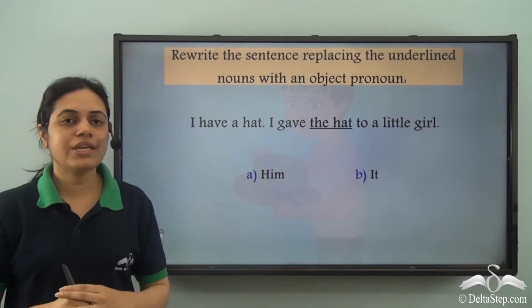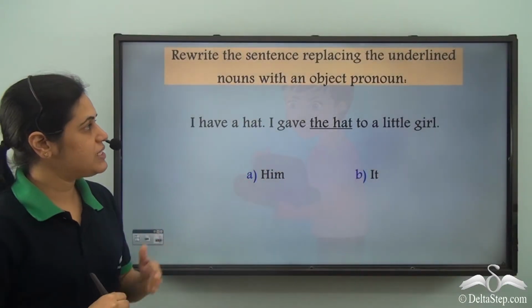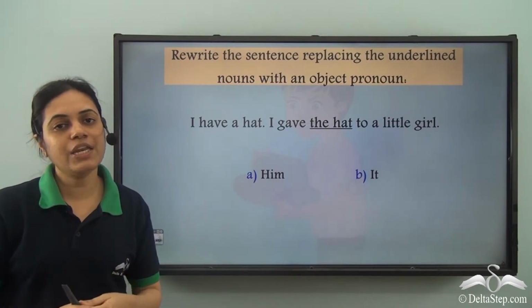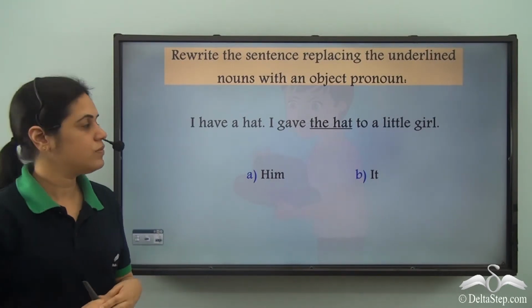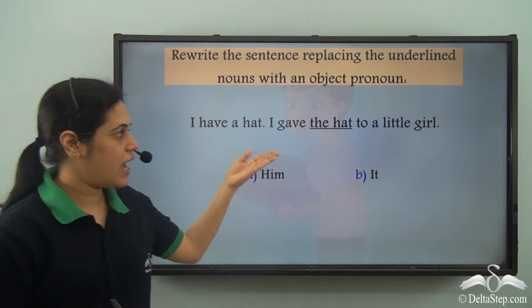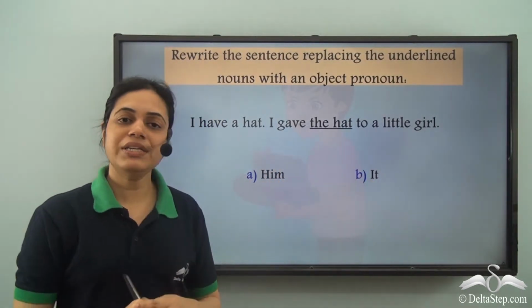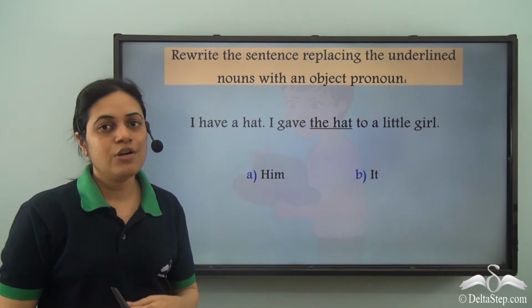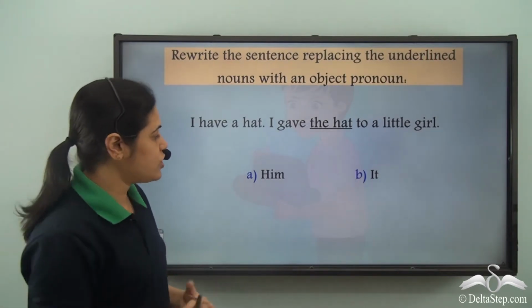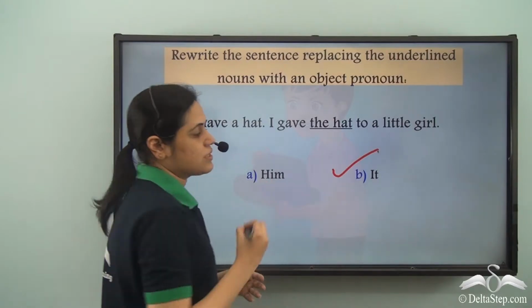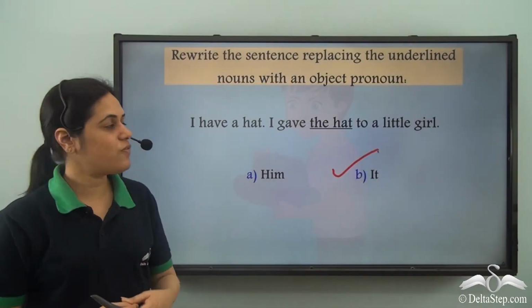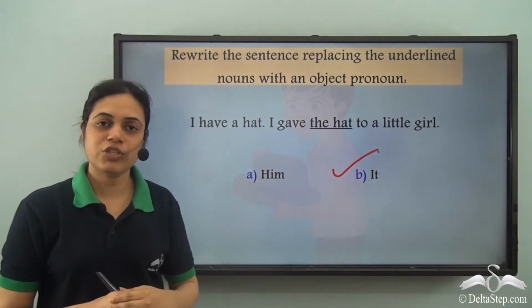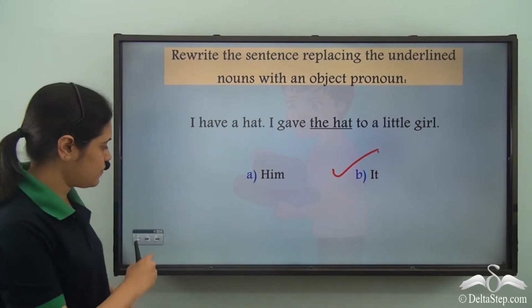Now you need to rewrite the sentence replacing the underlined word using an object pronoun. I have a hat. I gave the hat to a little girl. Now hat is neuter gender. The pronoun used for neuter gender is it, irrespective of whether it is the subject or the object.